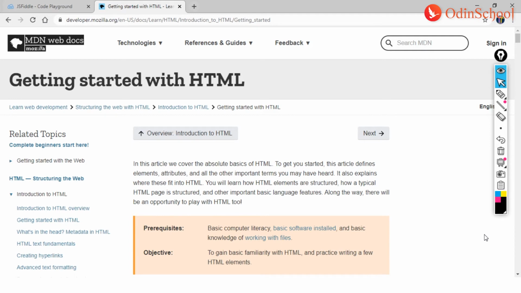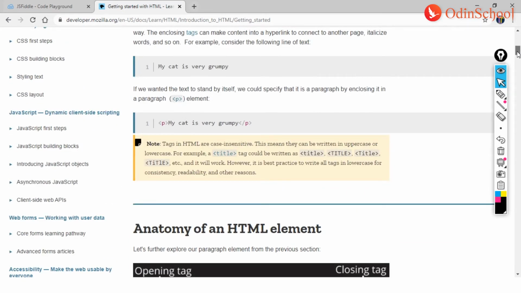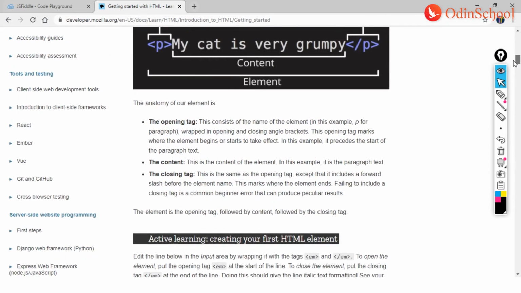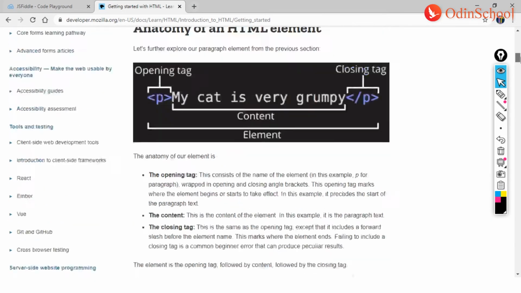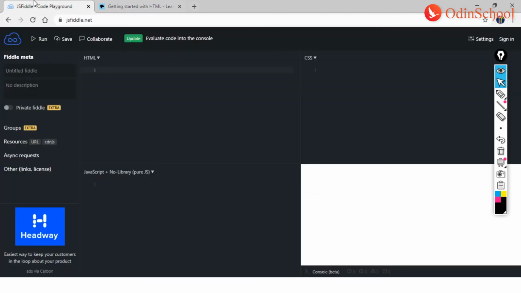Now, when you look at the page, you are able to understand that this is an official website. MDN Web Docs is a recognized official learning partner of HTML. Besides HTML, there are a lot of other languages you could take a look at. You have JavaScript, web forms, and different tools like React, Ember, Git and GitHub. So HTML is one of them that we could learn from this website.